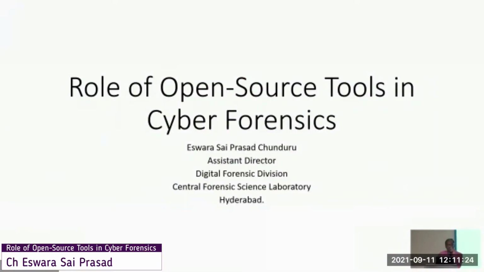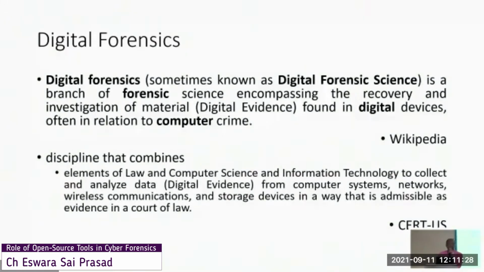Going to the current topic, that is the role of open source tools in cyber forensics. First of all, we all know what digital forensics is, the definition. There are two definitions. According to Wikipedia, digital forensics is a branch of forensic science encompassing the recovery and investigation of digital material found in digital devices, and often referred to as computer crimes or digital crimes.